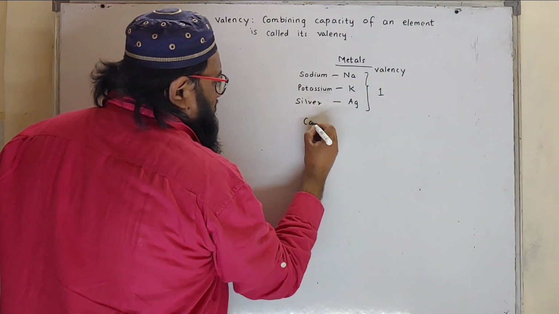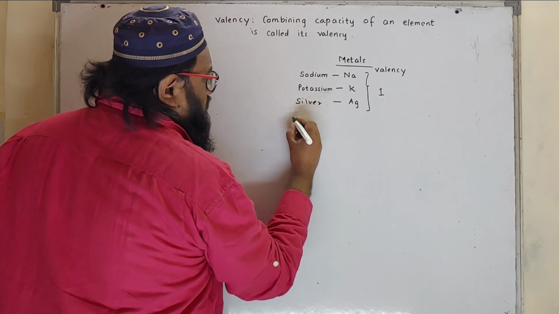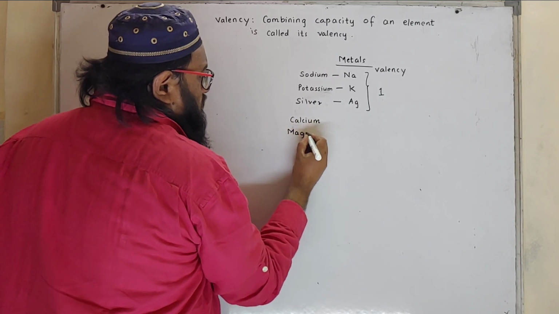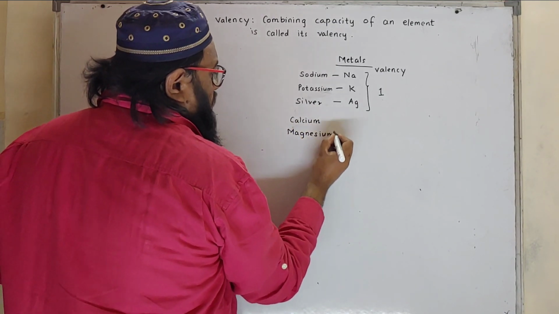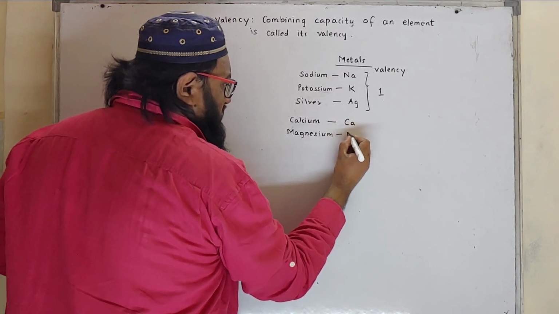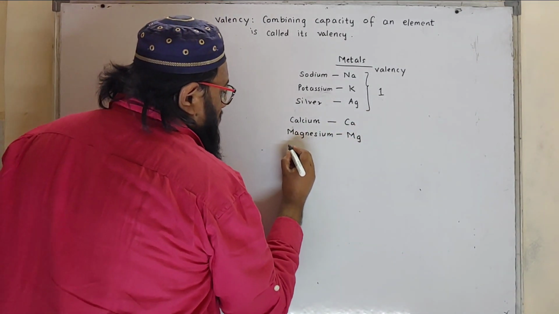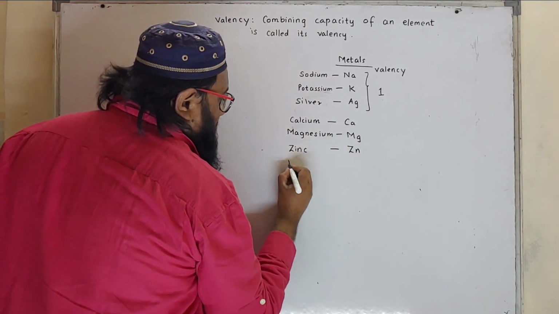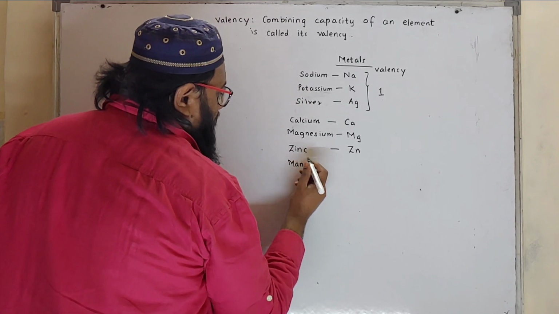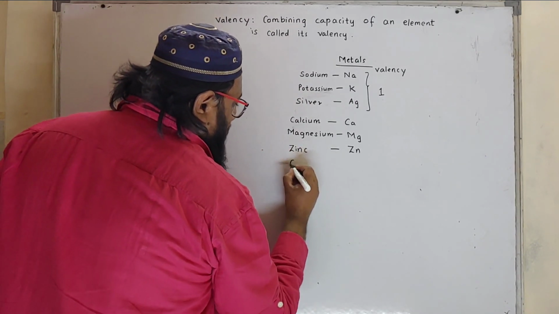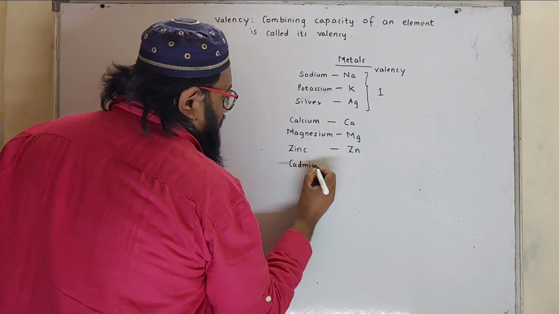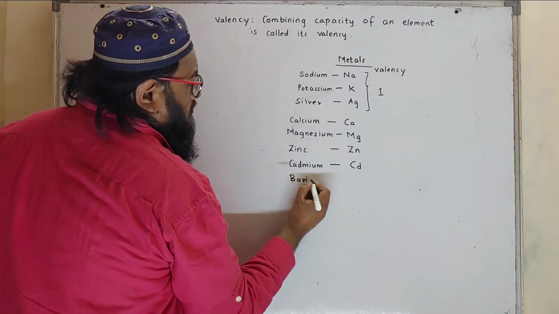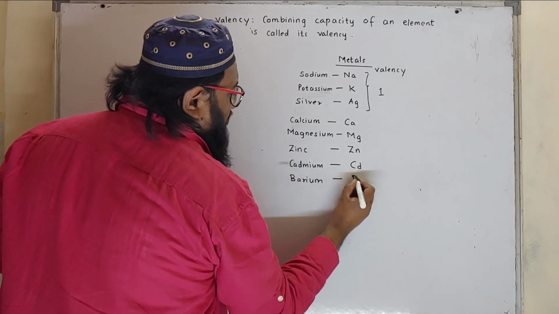Then calcium is Ca, magnesium is Mg, zinc is Zn, cadmium is Cd, barium is Ba.